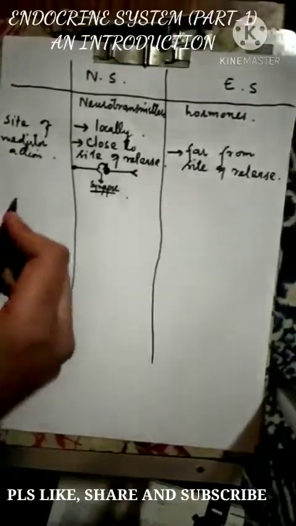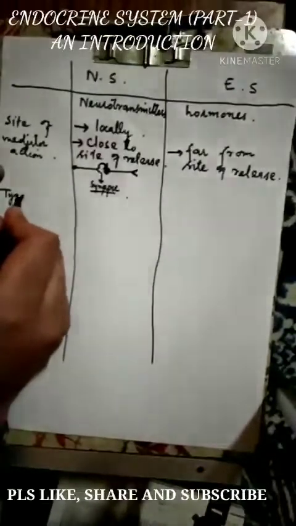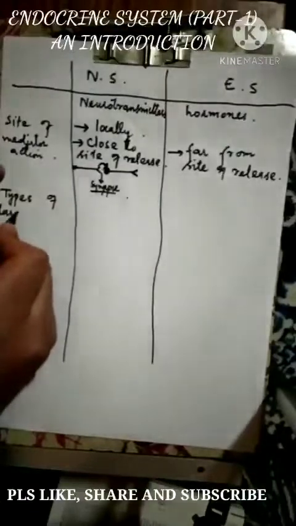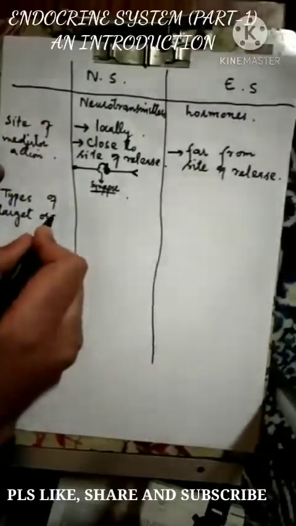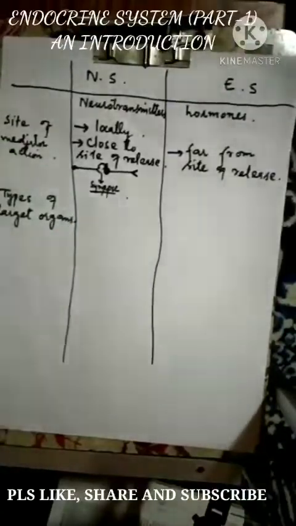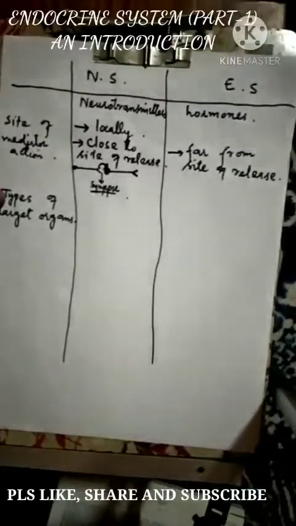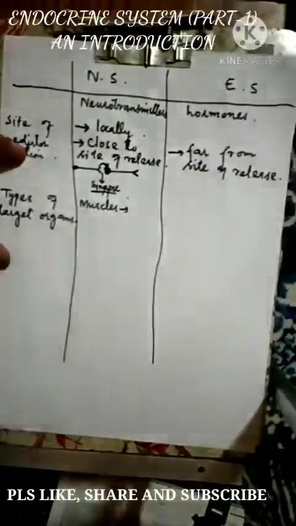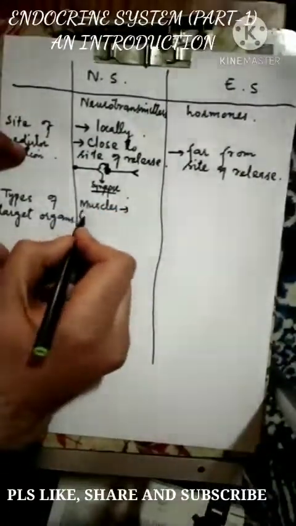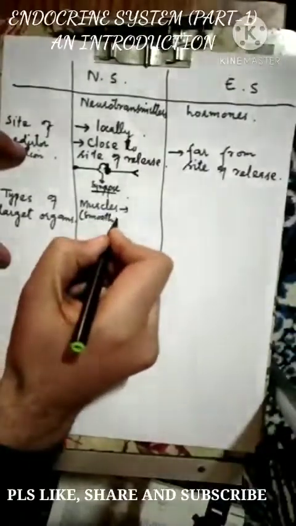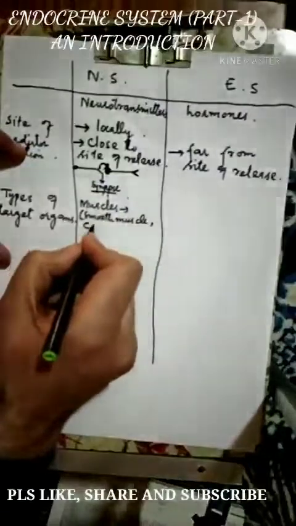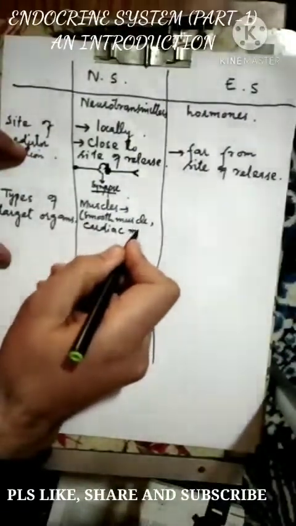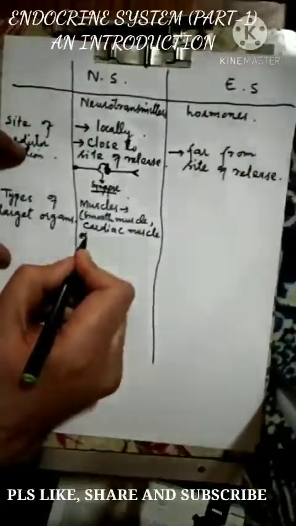Okay, then the types of target organs. What type of organs is it acting on or controlling? For the nervous system, the target organs are usually muscles, either smooth muscle, cardiac muscle, or skeletal muscle.